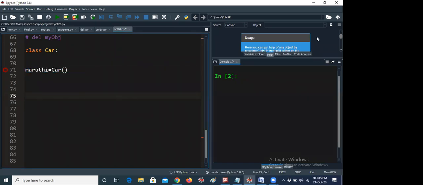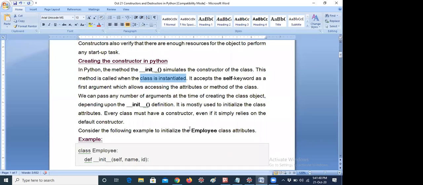Remember that word. I hope you understand what a constructor is, what object creation is, and what a class is. Now, this method is called when the class is instantiated. That means the init method will be executed automatically first, as yesterday too, even without calling it. Why? Because it is a constructor. Whenever an object is created, the constructor will be automatically called. That's why, if you have two or three methods, the init function is executed first. It accepts the self keyword as the first argument, which allows accessing the attributes or methods of the class.